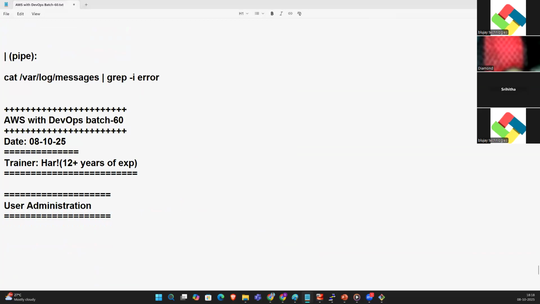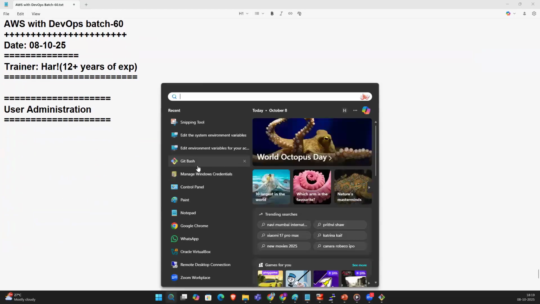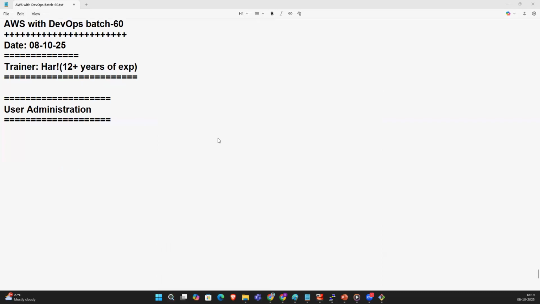So what is a user? Which user are you logged into the machine through? Root. You are logged in as the root user. So how many users are there in the file system hierarchy? What is slash root, and slash home, where the normal user will be created? In home, normal users will be created. For example, Hari.